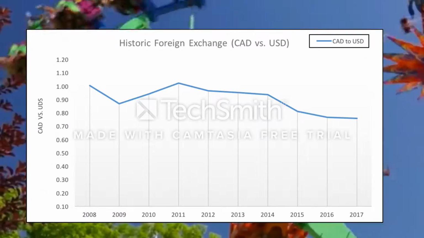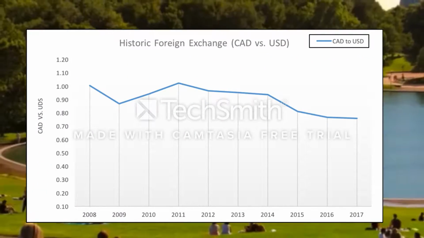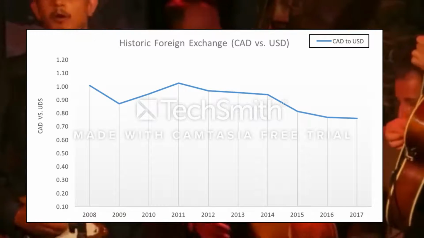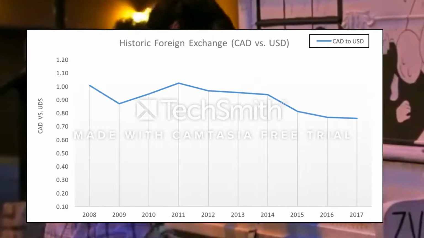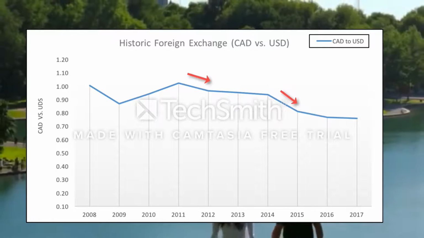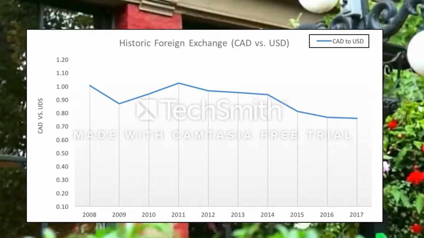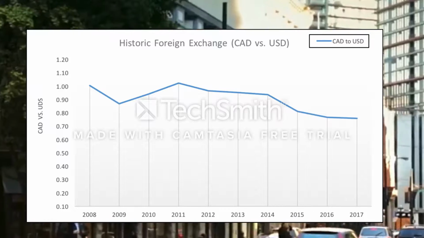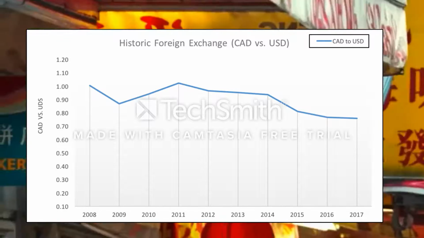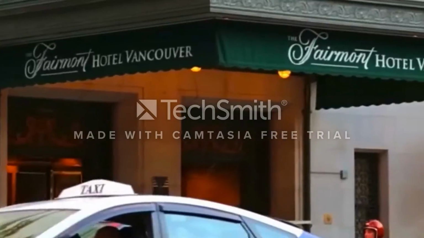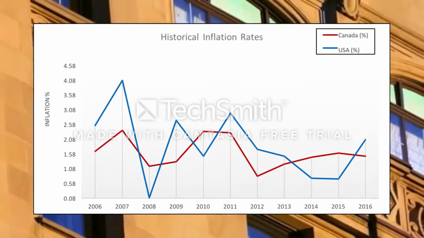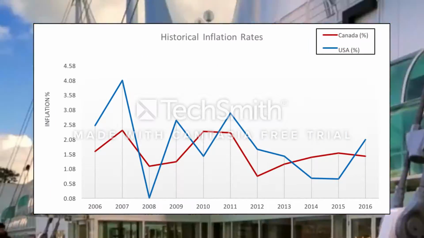Regarding historical foreign exchange instability and inflation over the last 10 years, the Canadian dollar versus USD exchange rate has been decreasing as depicted. The sharp decrease on the graph during 2011 and 2014 can be attributed to Canada's strength against the US economy over those years. However, the declining trend has continued over the past. Historical inflation rates have also fluctuated a lot in both countries.